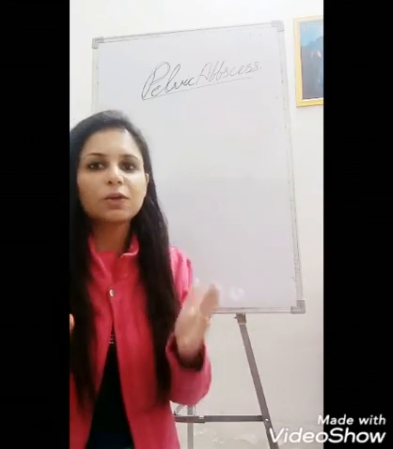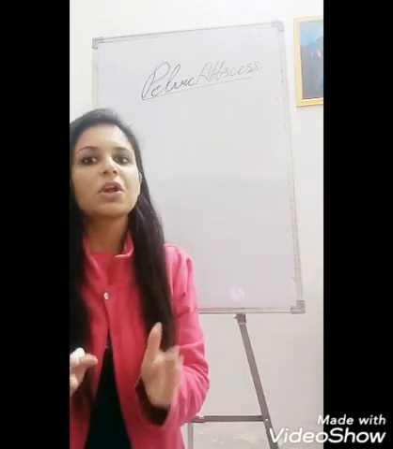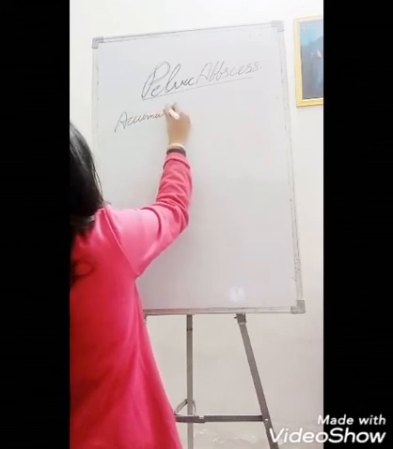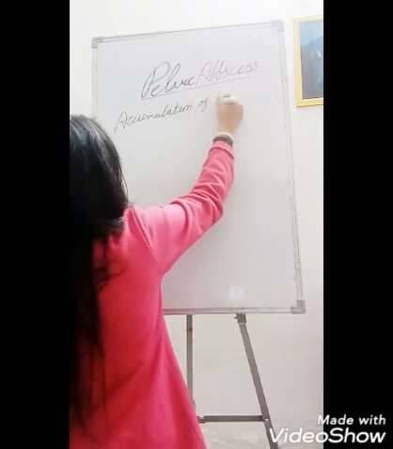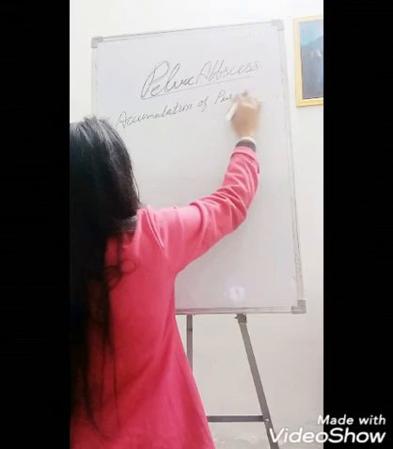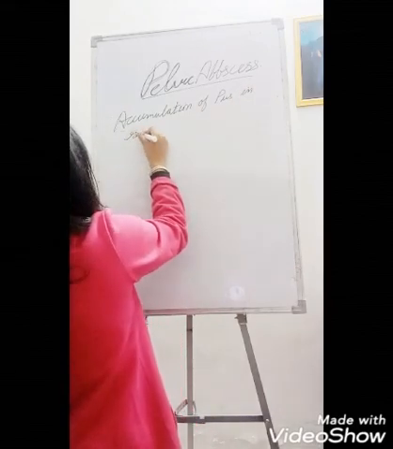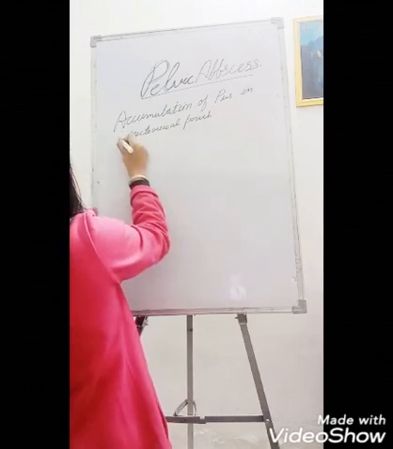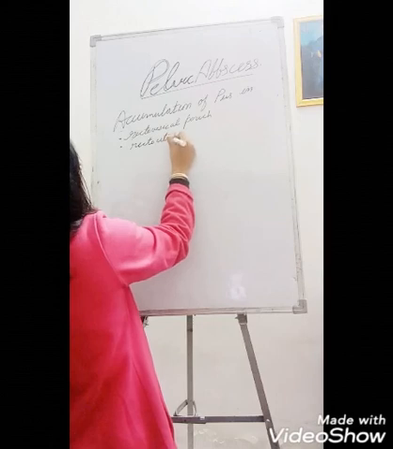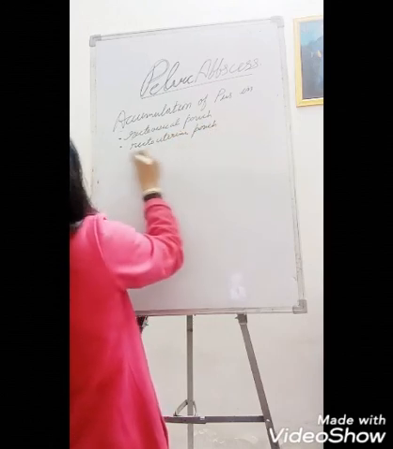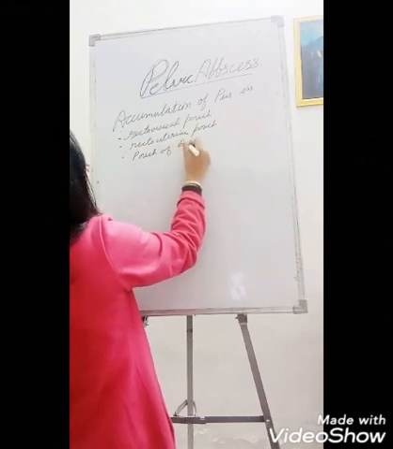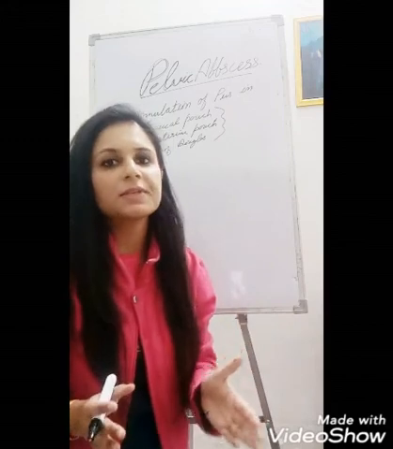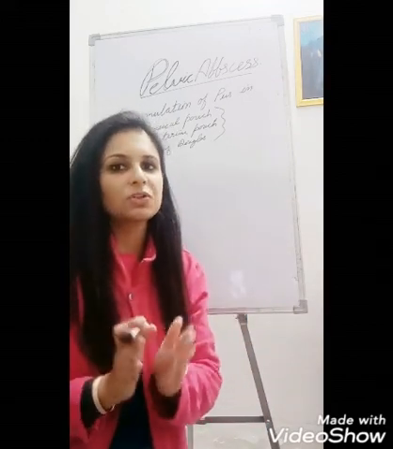Pelvic abscess is the accumulation of pus in the rectovesical pouch, also known as the rectouterine pouch or the pouch of Douglas. So these are three different names. Pelvic abscess is the accumulation of pus in the rectovesical pouch or the rectouterine pouch.